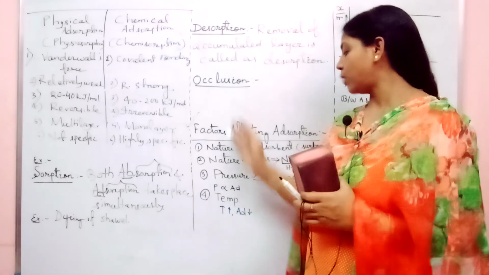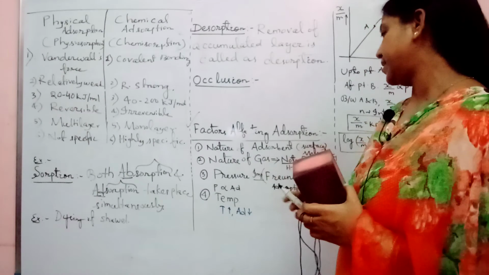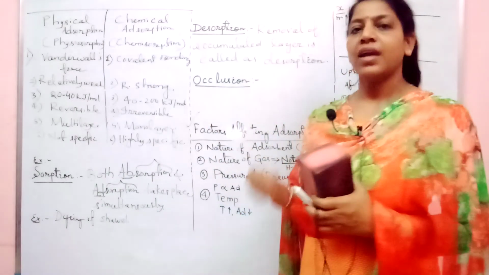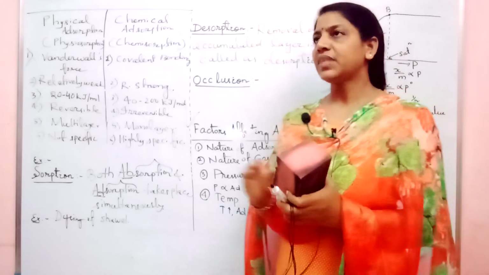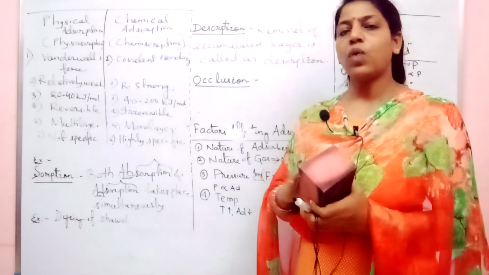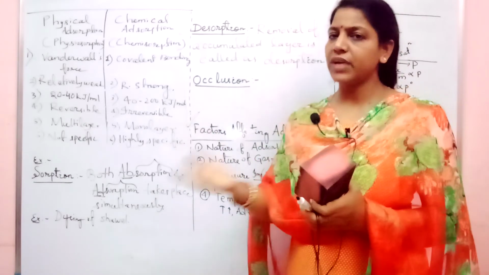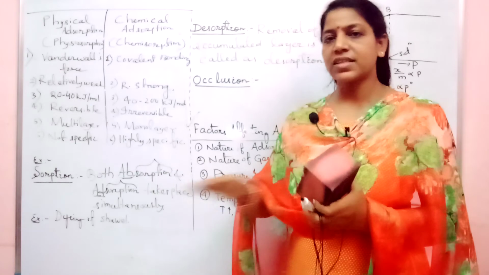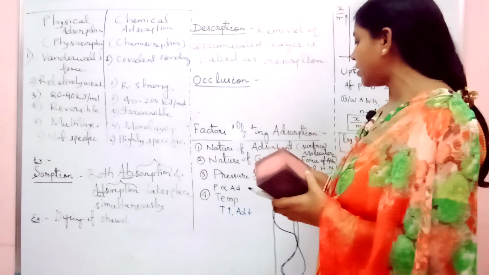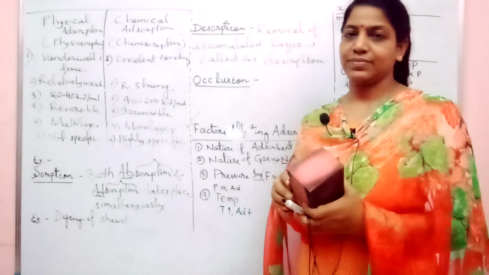Now let us see one by one. First is the nature of adsorbent. Nature of adsorbent means, I told, that surface. Now you just imagine there is a rough surface, there is a polished surface. You want to apply gum. So in which place it will stick more? Definitely in the rough surface. In the polished surface it will just slide. So is it not the nature of adsorbent that matters?